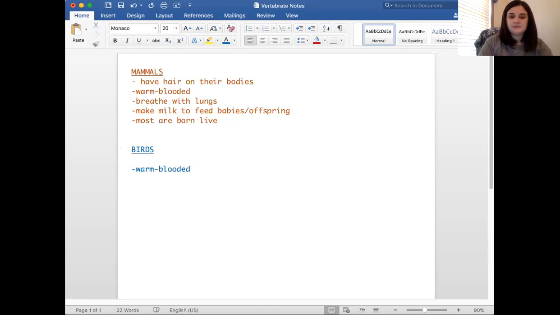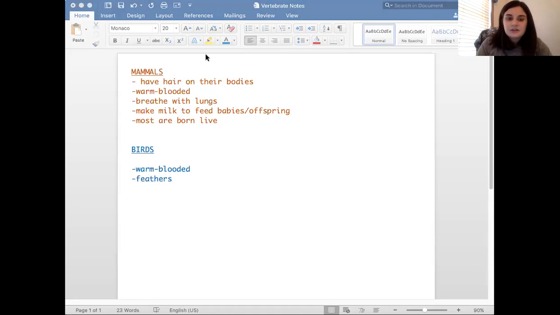We really need to know what that word means, warm-blooded. Birds are the only animals with feathers. Do I need to say they are the only animals with feathers? Or I could just say feathers. So they don't have hair, they have feathers. I don't have feathers in my hair, do I? Whew.